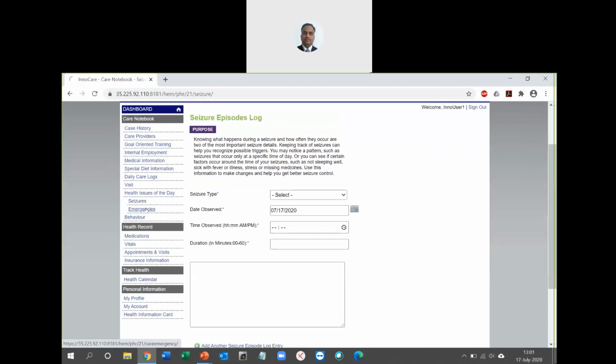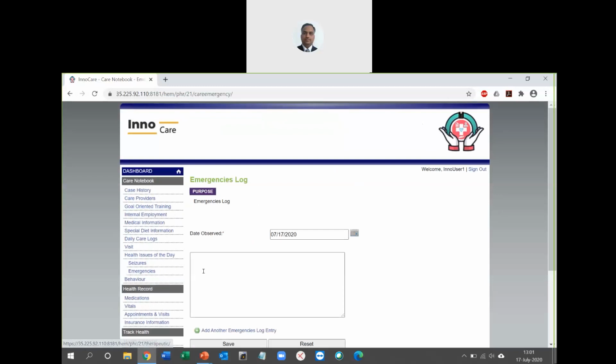And every other emergency apart from seizures, you can come here and add under the emergencies tab, just a pure plain text field for a particular date. You just go in here and add had fever or whatever may be the situation, you just add more details here. Okay, coming to the next section, which is behavior.